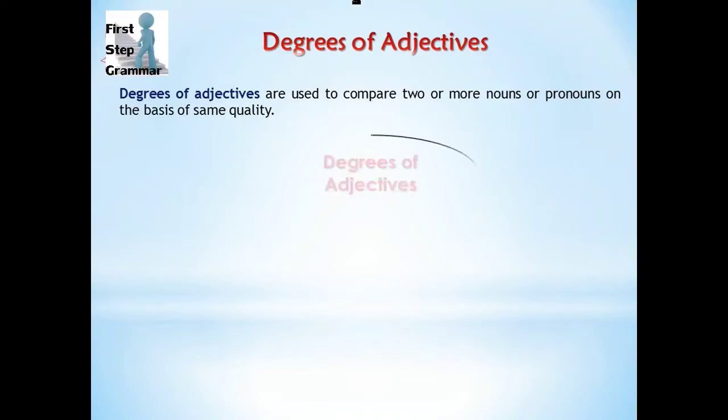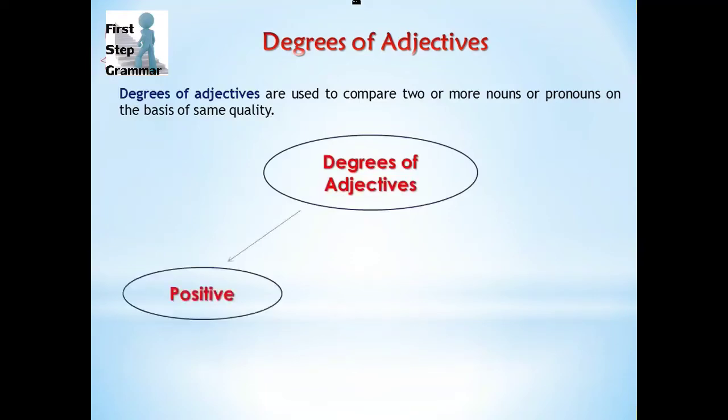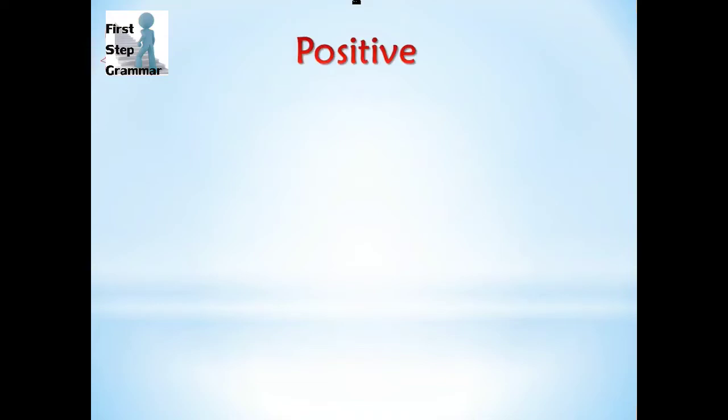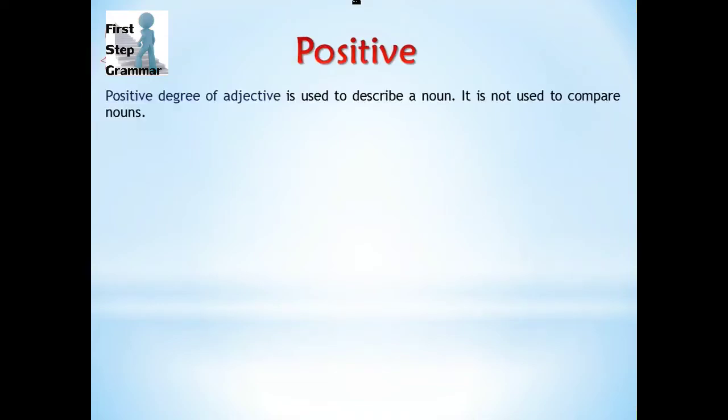Degrees of adjectives are of 3 types basically: positive, comparative, and superlative. So these are the 3 types of degrees of adjectives. Let's start discussing them. Positive degree of adjectives is used to describe a noun. It is not used to compare nouns.